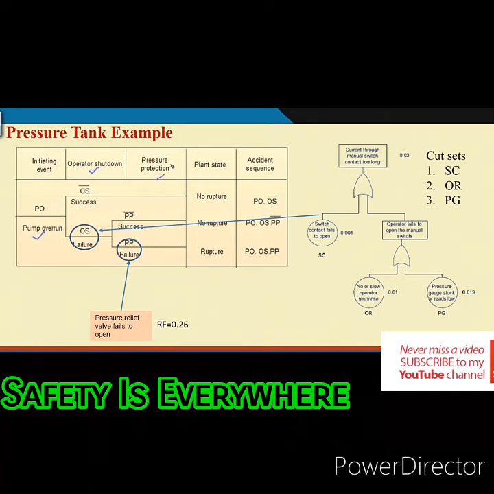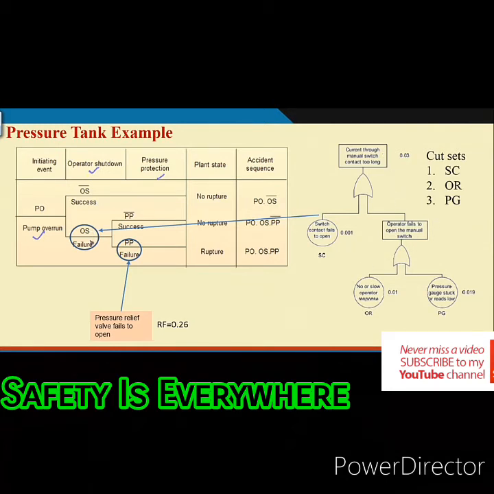Operator shutdown given some other features of the system. So, as a result, when operator shutdown will take place, there will be a fault tree for operator shutdown, and the operator shutdown may be successful, may be failure, and depending on the fault tree you will get the probability.